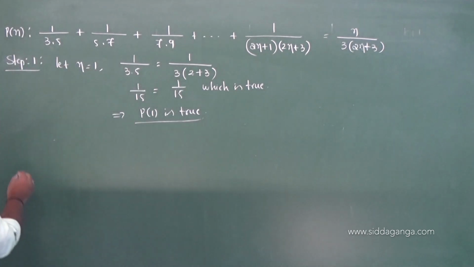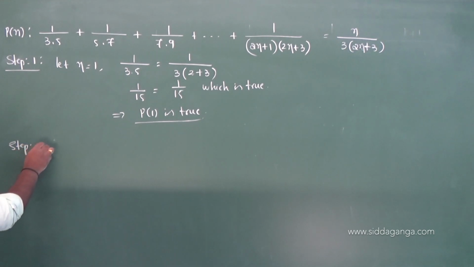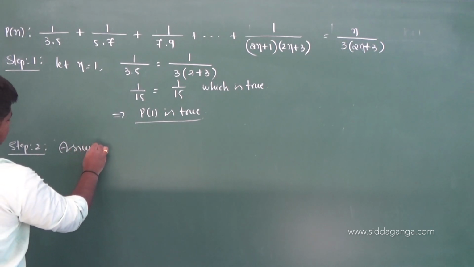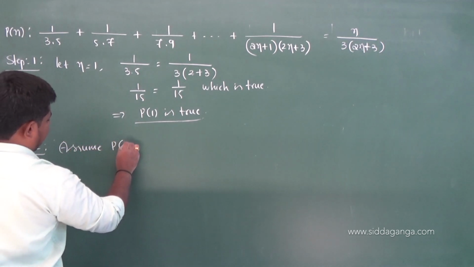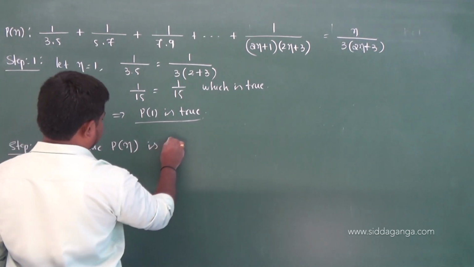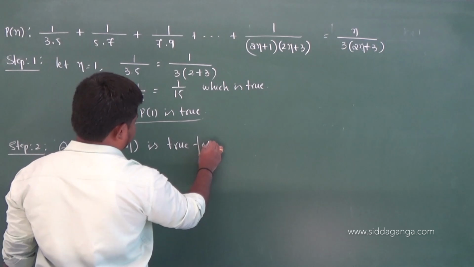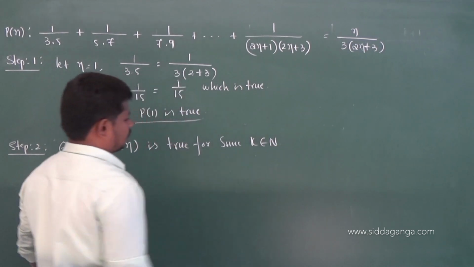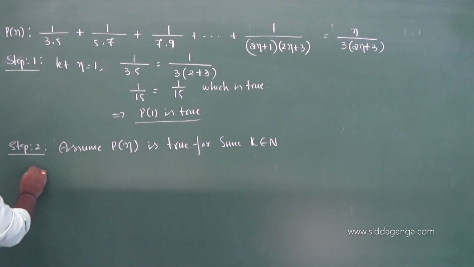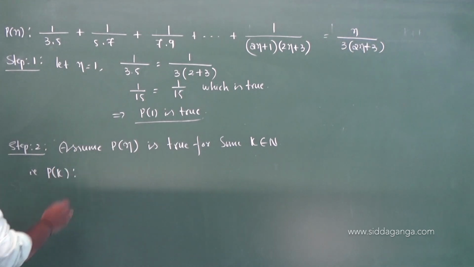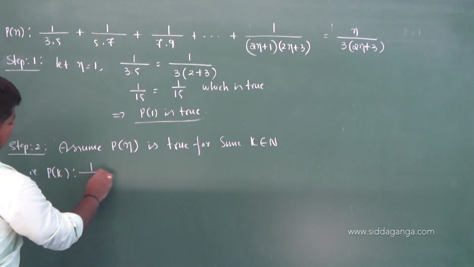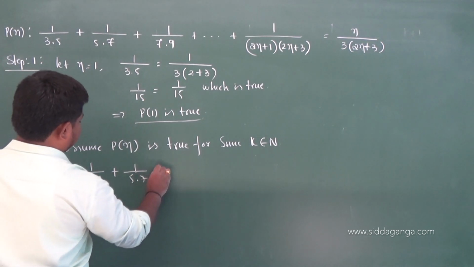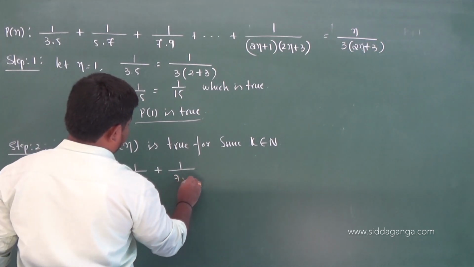Okay. Step 2. Assume P of n is true for some k natural numbers. That is, P of k is what? 3 into 5, 5 into 7, 7 into 9.